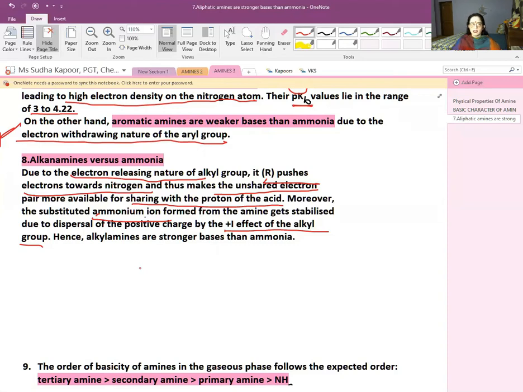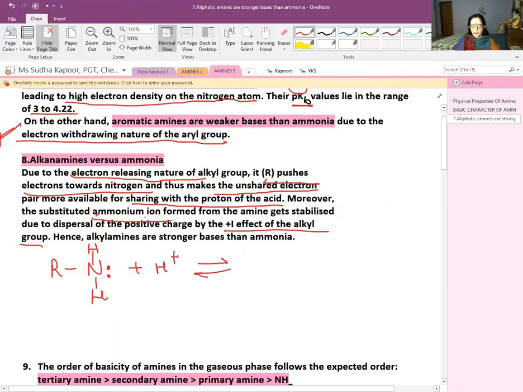So let us see how the reaction is taking place. In case of RNH2, there is a lone pair. When it is treated with H positive, how does the reaction take place, resulting in the formation of a positive charge on the nitrogen atom. Now, what about ammonia?